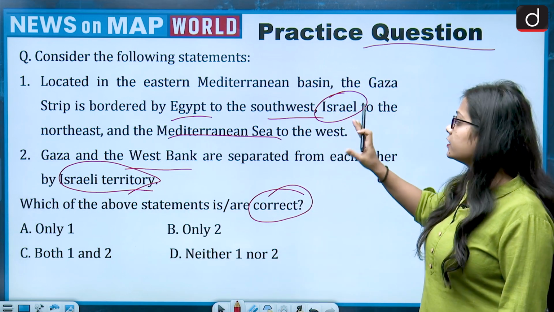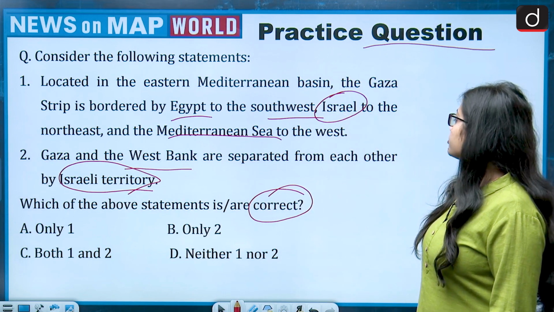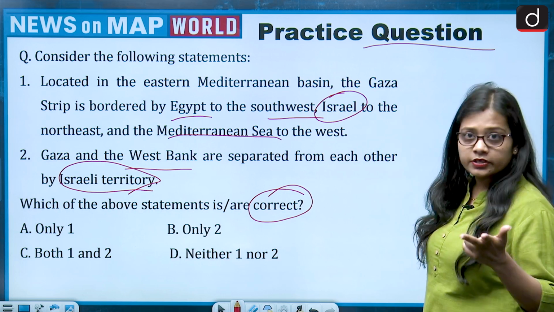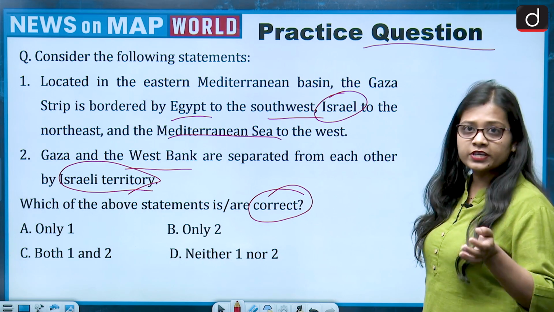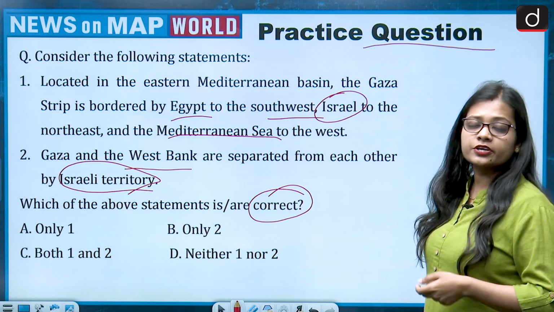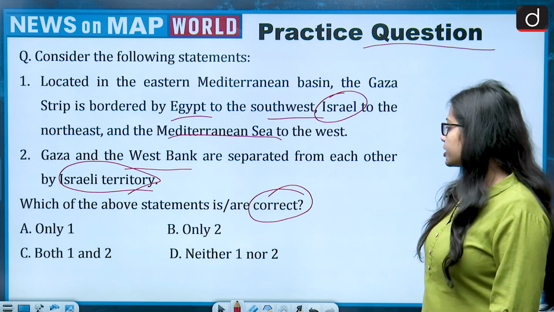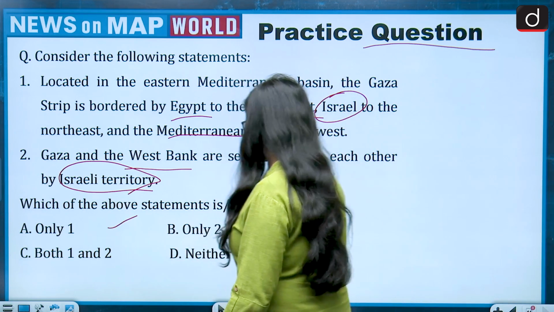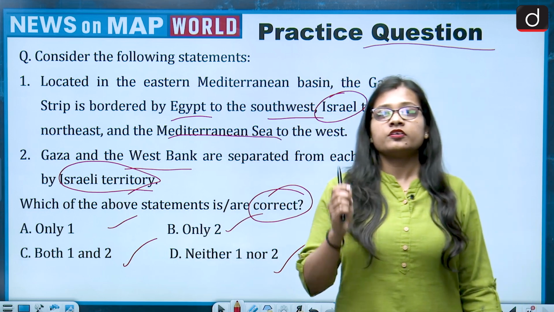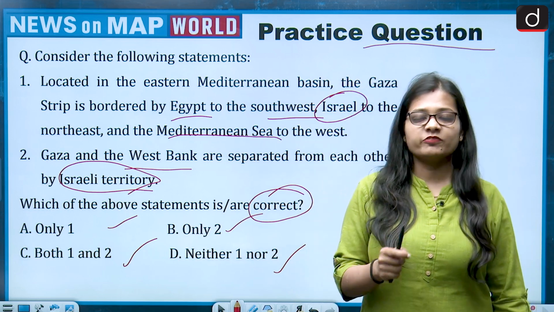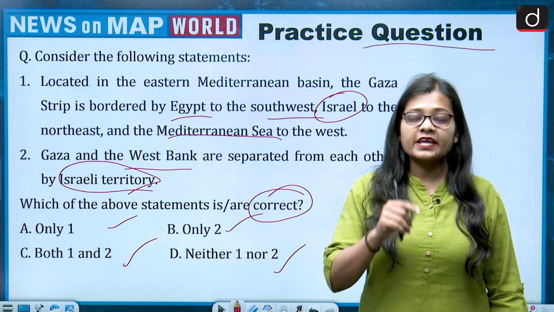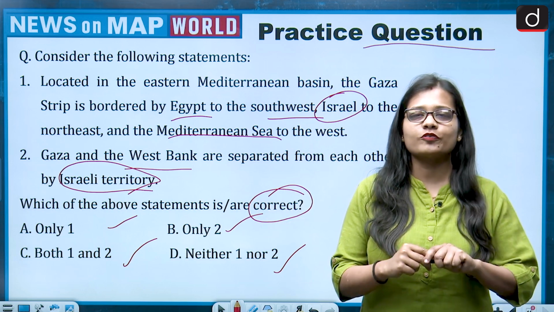So let me read out again. First, located in the eastern Mediterranean basin, the Gaza Strip is bordered by Egypt to the southwest, Israel to the northeast, and the Mediterranean Sea to the west. Second statement is Gaza and the West Bank are separated from each other by Israeli territory, and the question is asking about the correct statement. Codes given are only 1, only 2, both 1 and 2, neither 1 nor 2. So go see the atlas or see the map, whichever way you find comfortable with. Be very clear with the directions and then give me the answer in the comment section like you always do.